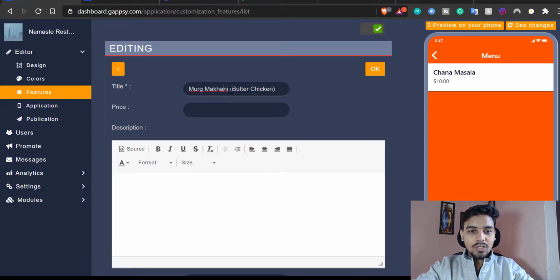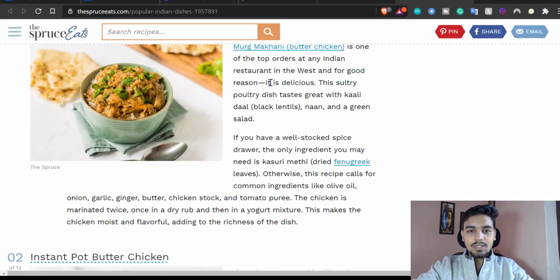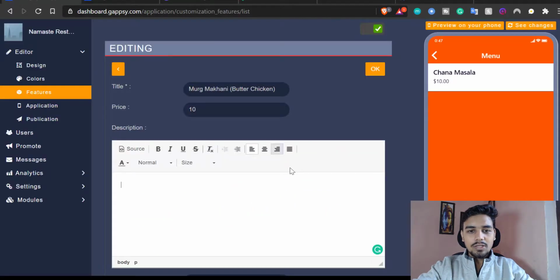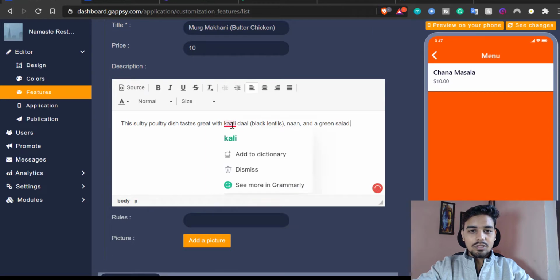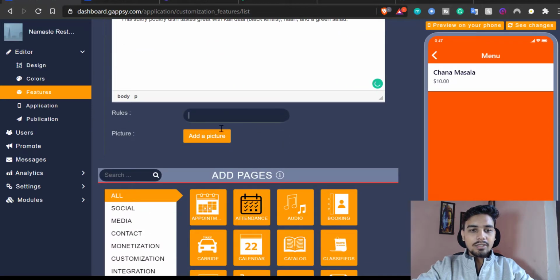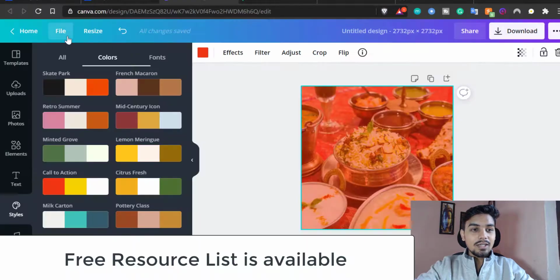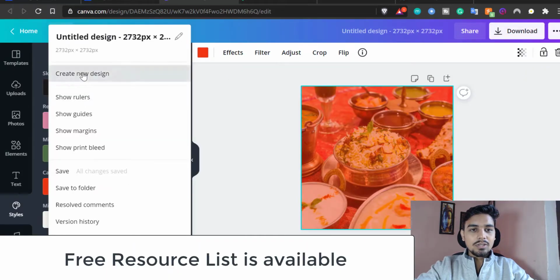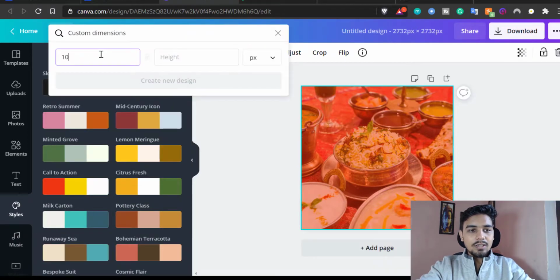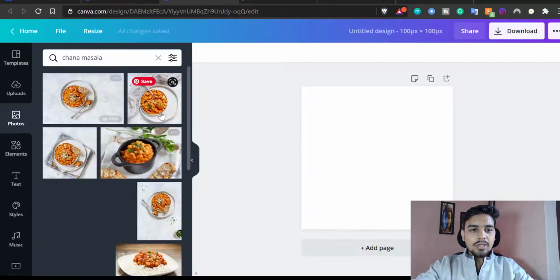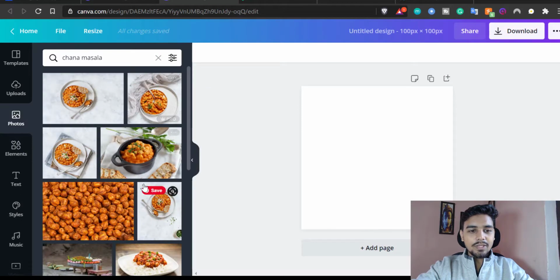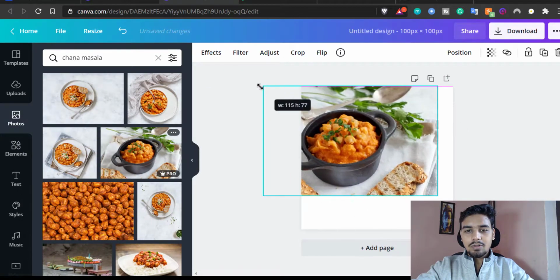So I'll pick this one, Murg Makhani, that looks good, and the price is, let's say, $10. I'll use some description like, okay, let's pick this one. This is the description, that looks good. And add a picture. If you want to add a picture, you can also do that. Right now I don't have any picture. Maybe I will use Canva for it. I'll go to create new design and then 100, let's say. Okay, so now I can see this beautiful image over there, right? So I'll just use it for my reference.